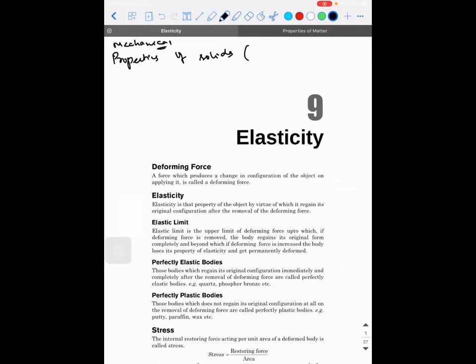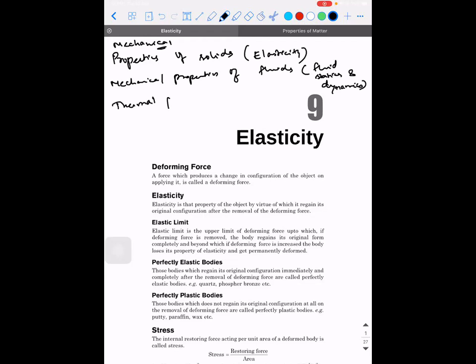That mechanical properties of solids is what is basically classified under the concept of elasticity. Then we have the concept of mechanical properties of fluids, which is called fluid statics and dynamics, right? So this will be the next chapter. Then you have the thermal properties of matter, right? So today our topic of discussion is going to be about the mechanical properties of solids, which can be simply called elasticity.